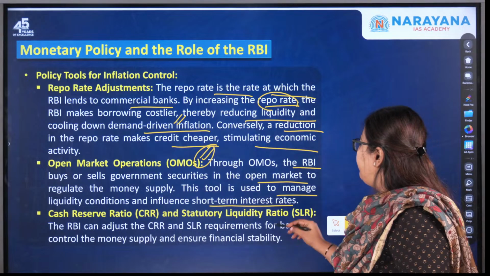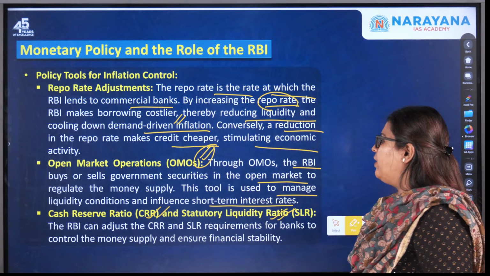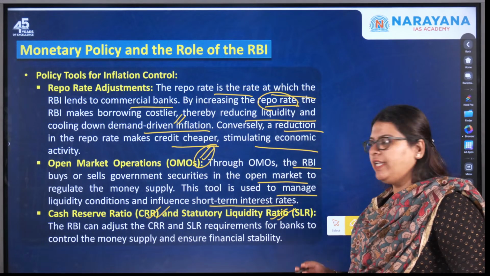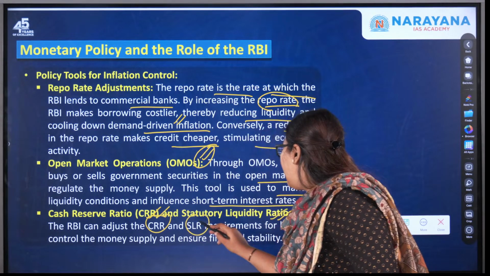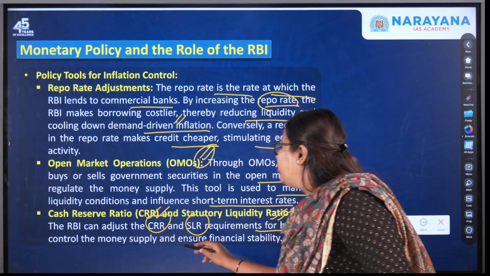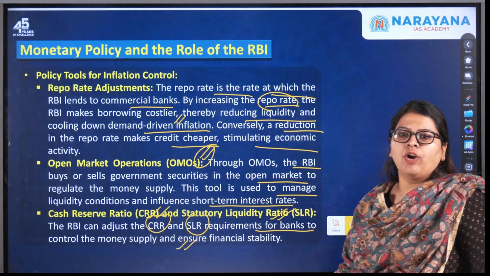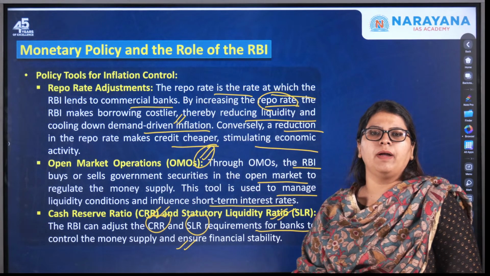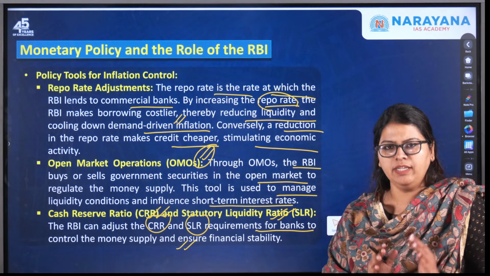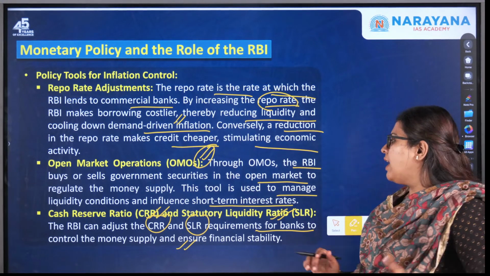The next one is the cash reserve ratio and the statutory liquidity ratio. The RBI can adjust the CRR as well as the SLR requirement for the banks in order to control the money supply and ensure financial stability. What do you mean by cash reserve ratio? Cash reserve ratio is a particular amount of money that a bank must have as a reserve with the RBI.